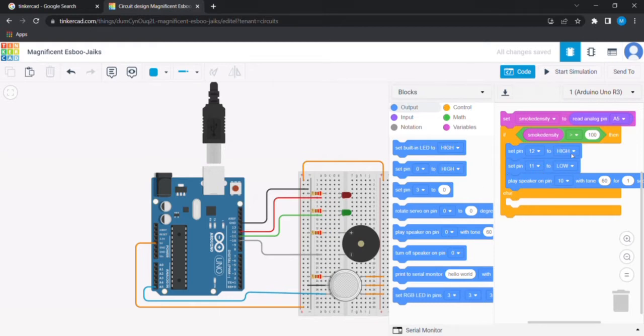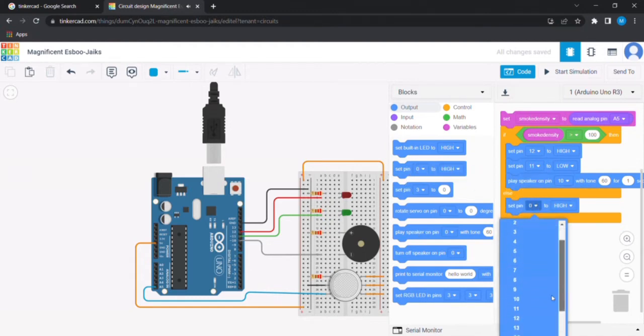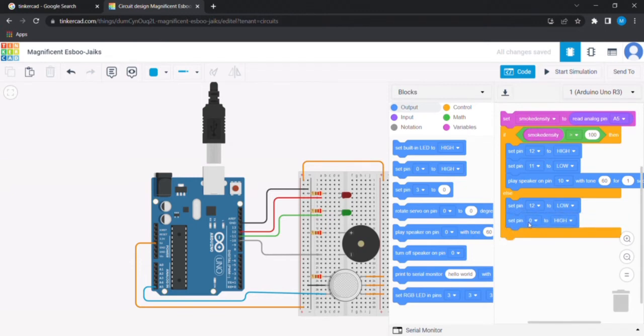Now when the smoke density is less than 100, we set the pin 12, which is the red LED, to low, and the pin 11, which is the green LED, we set it to high. Now we have completed writing our code. So let's start simulation.